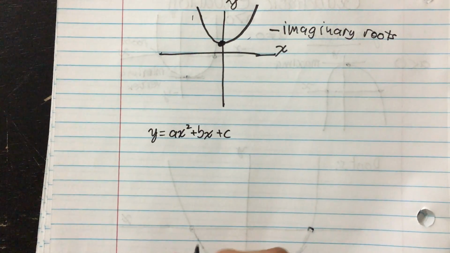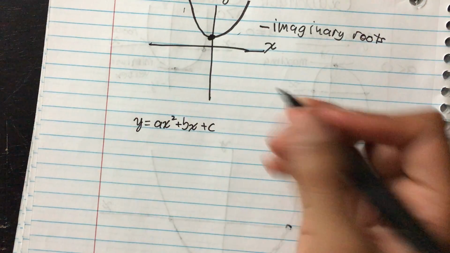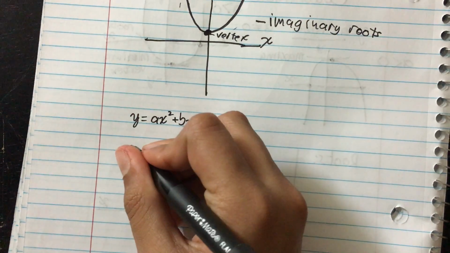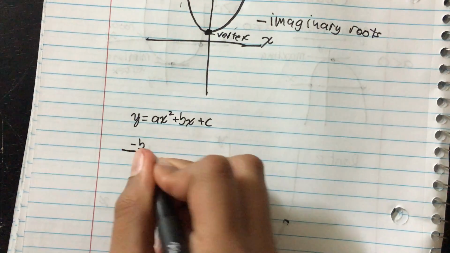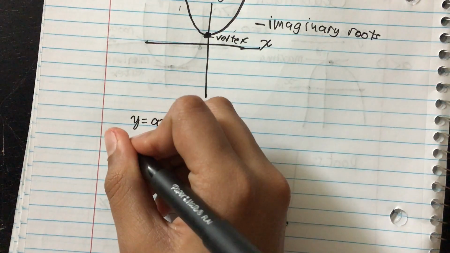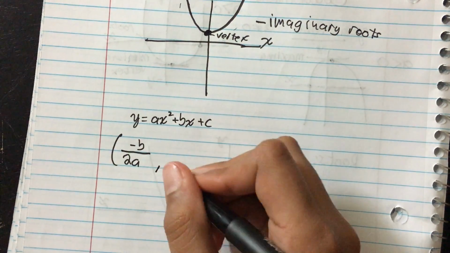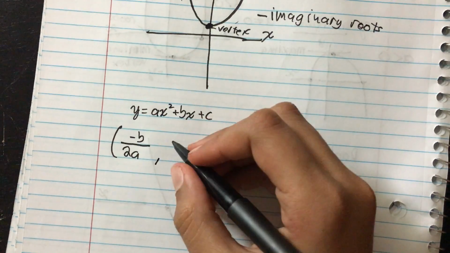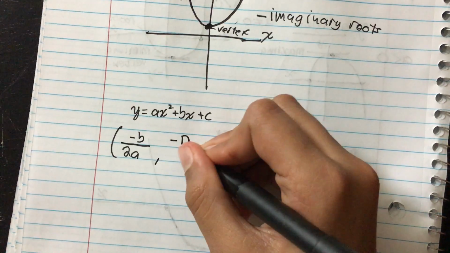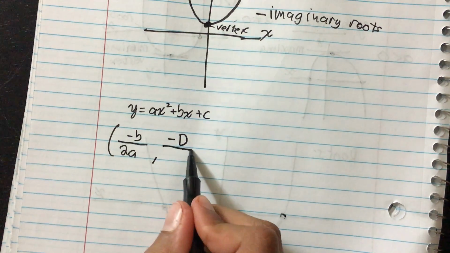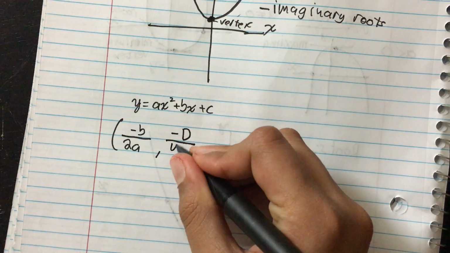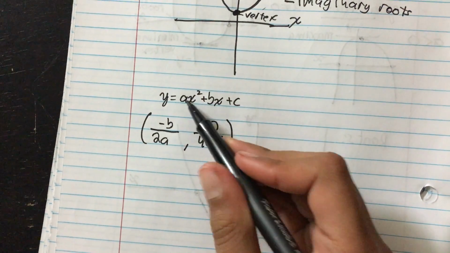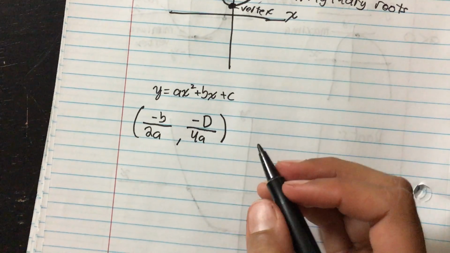The formula for finding this vertex is minus b divided by 2a, and this is in parentheses. You have to write it like an ordered pair for when you're trying to graph something: minus b by 2a, and minus d, that d that I was telling you about, by 4a. Now, as you can see, these are all coefficients here. B and A are given, and d is the one we're going to have to calculate. And remember,